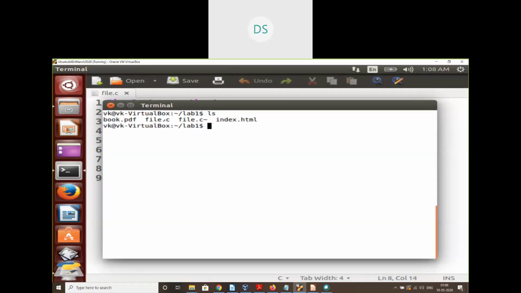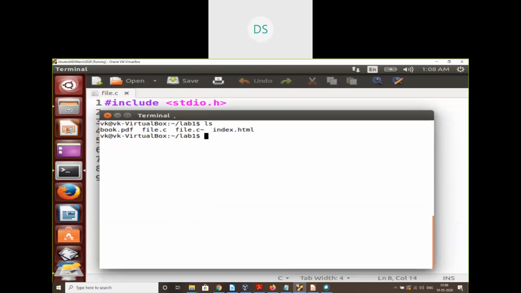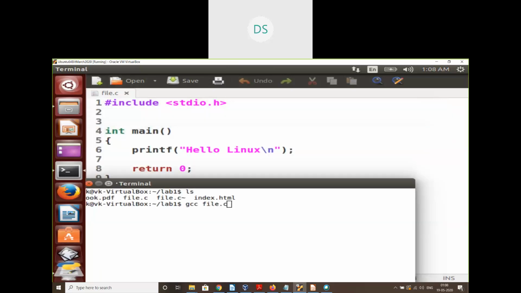As we know, it's a source file which cannot be executed, because the CPU cannot understand the .c file, or a program which is written in a high level language, which needs to be converted to machine language. So how do we do that? Very simple command. The first step is GCC, GNU Compiler Collection. GCC stands for GNU Compiler Collection. GCC followed by file.c. And you can observe there is no file with the name a.out in the current directory. Okay, so let me open the GUI also in the background.